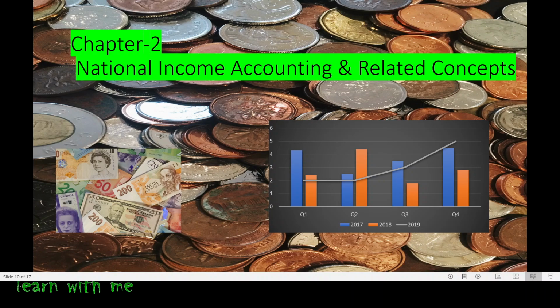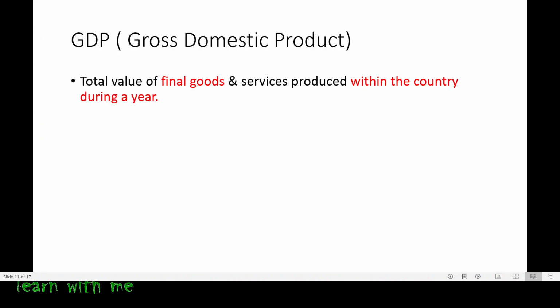Coming to national income accounting and related concepts, here you basically study gross domestic product, gross national product, net national product, NDP, NNP, and everything. Here you focus mainly on GDP, GNP, what is real income, what is nominal income, and so on. I'll be explaining all these topics in depth, so don't worry about this. Let us get started with the topic.